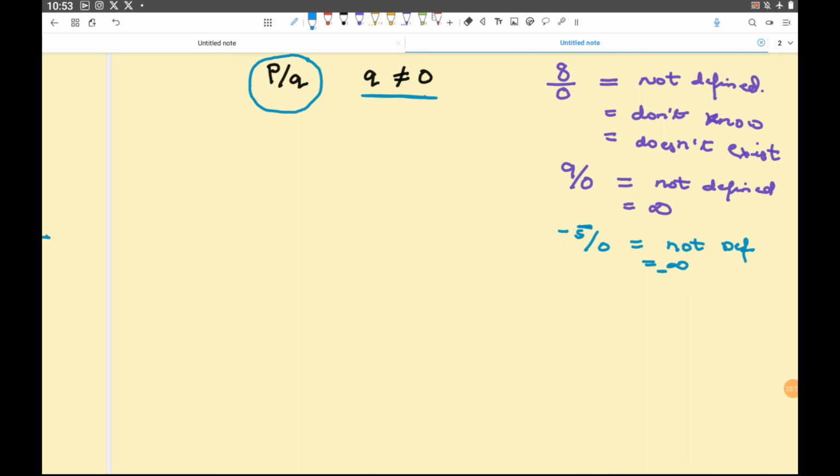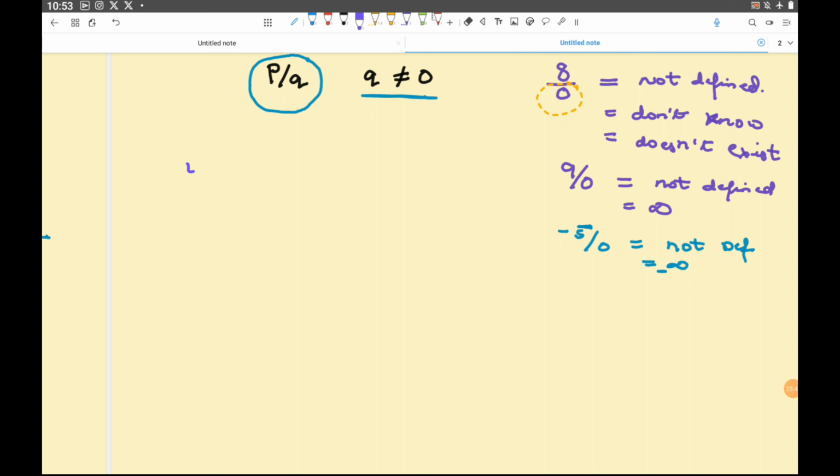Now some students who are very eager to know, they'll ask why sir, why is it that once I divide something by 0 it is not defined. You want to know? So all those who want to know, stay put. Otherwise, somebody who wants to skip it, you can forward the video and go ahead. So chalo, let us see.